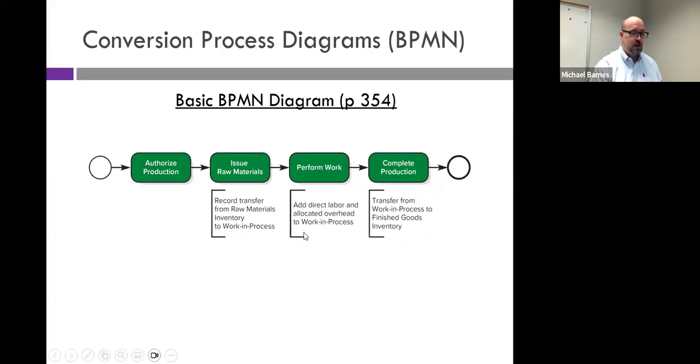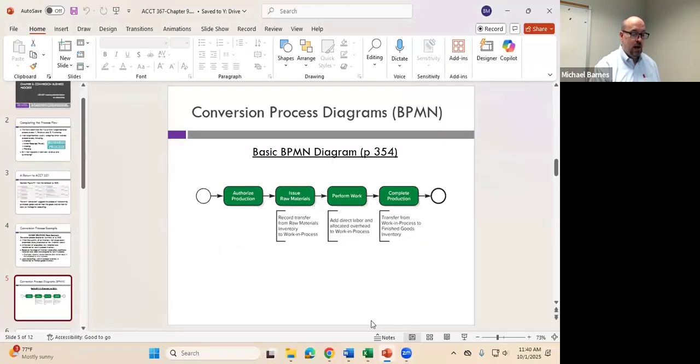So what transactions take place at each activity? Well, the transfer from work in process to finished goods inventory, that's when we complete production. All right, there's an alignment there. You do need to know the alignment of all these transactions with each of the activities because that's a fundamental part of the diagram.